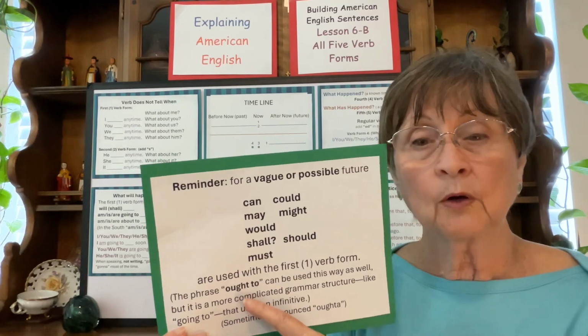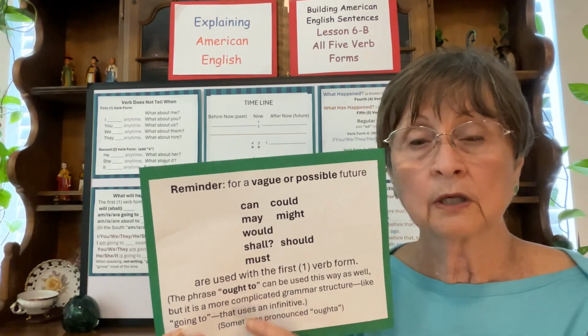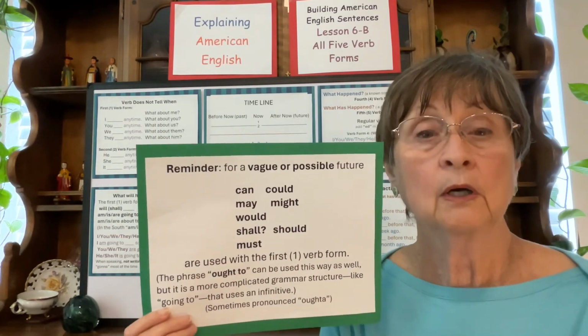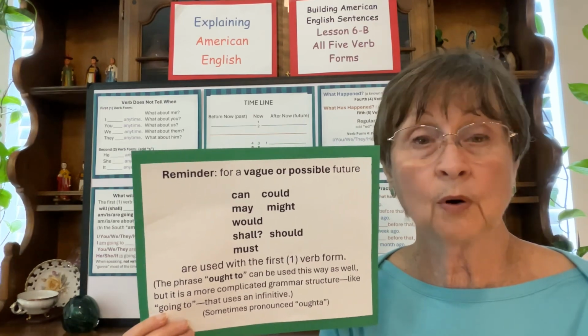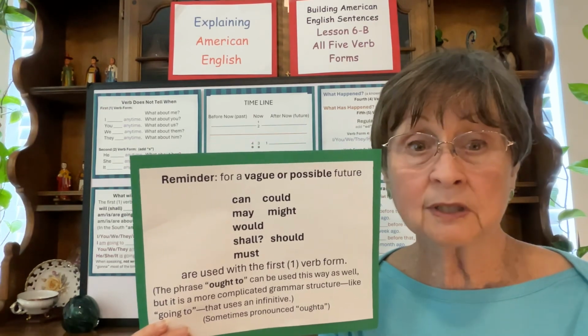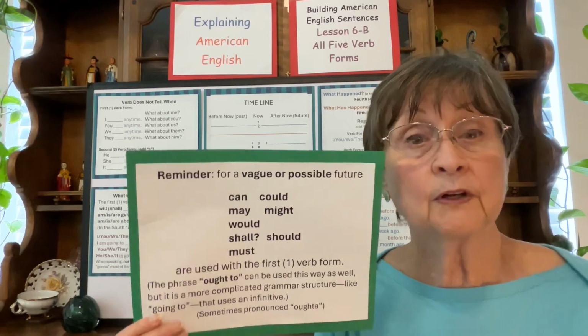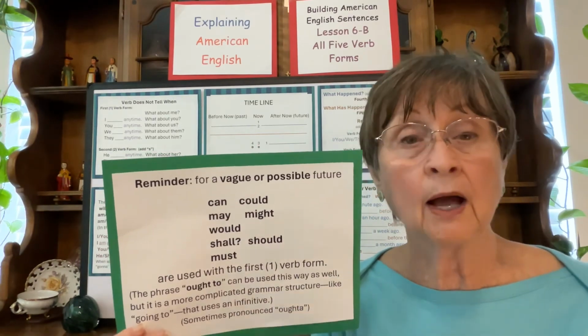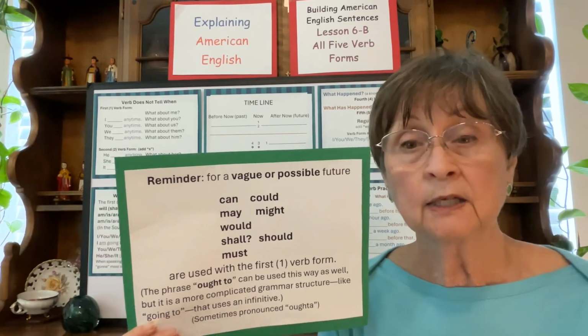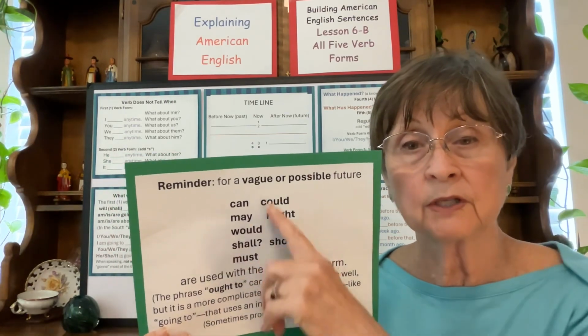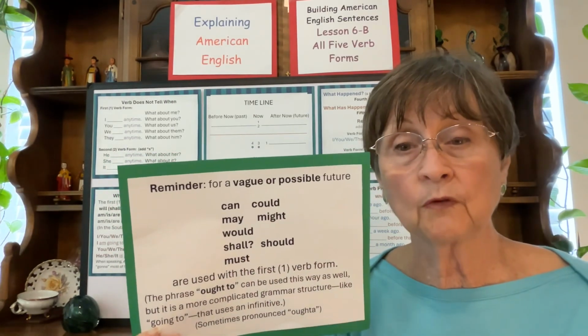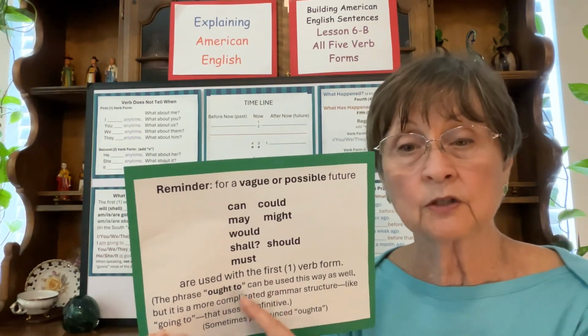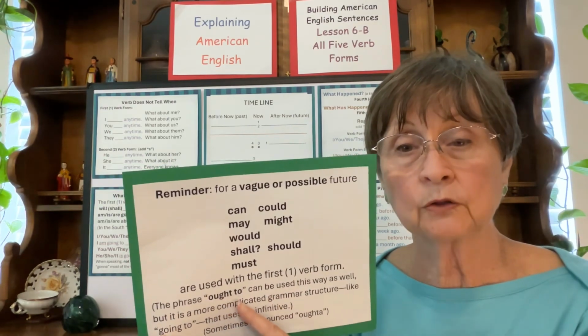Now there's another word I decided to include, ought. I ought to finish the book. It probably means I'm not really interested in finishing the book, but I feel responsible, I feel pressure, I need to do this, so I ought to finish the book. And it's used the same way as these others in front of a plain form of the verb. I ought to finish, I ought to read, I ought to study.